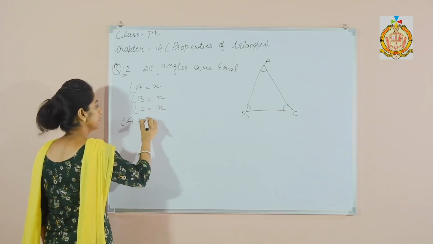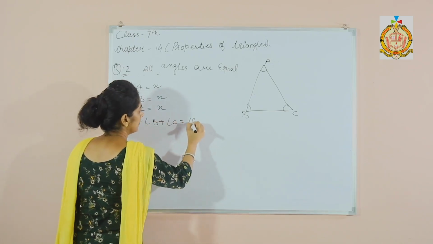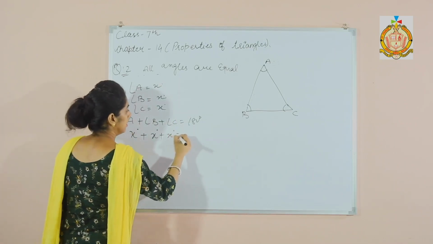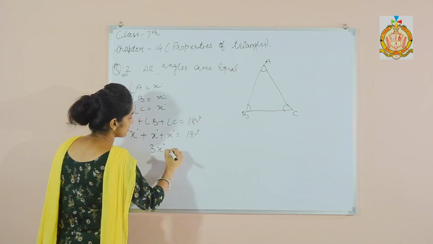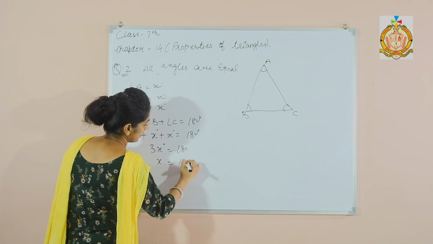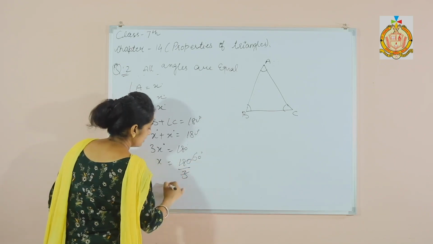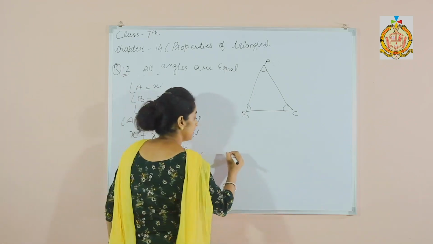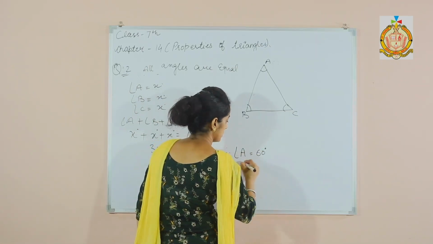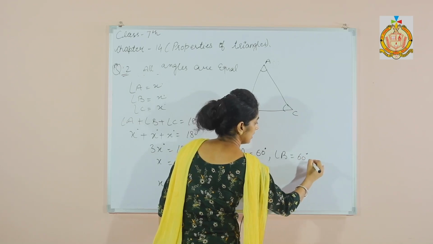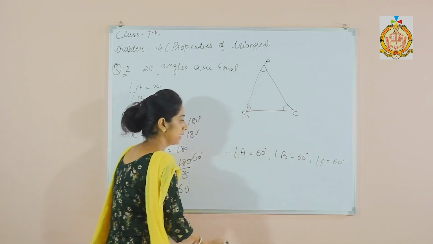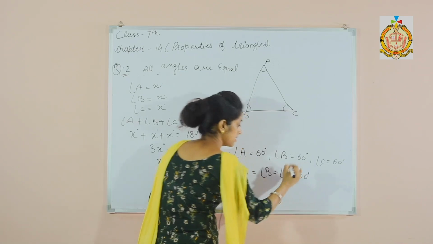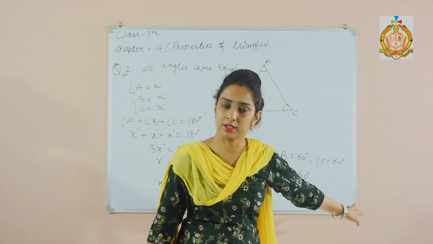Now angle A plus B plus C is 180 degrees, that is x plus x plus x equals 180 degrees, so 3x equals 180. x is equal to 180 divided by 3, which is 60 degrees. So angle A is 60, angle B is 60 and angle C is 60 degrees. So it is clear that all the angles are equal.